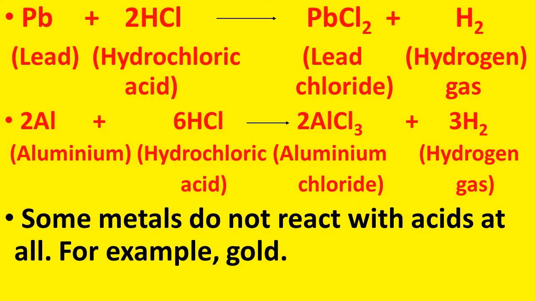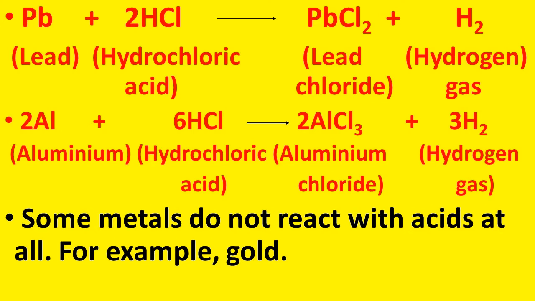Here Al is the symbol of aluminium, HCl is the chemical formula of hydrochloric acid, and what is the formula of aluminium chloride? It is AlCl3, and hydrogen, as you know, is represented by the symbol H. And the numbers on the left side of these symbols and formulas are the balancing numbers.